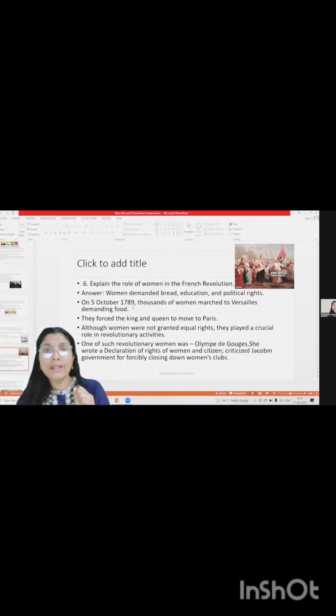On 5th October 1789, thousands of women marched to Versailles demanding food. That is the quote. And they forced the king and queen to move to Paris.